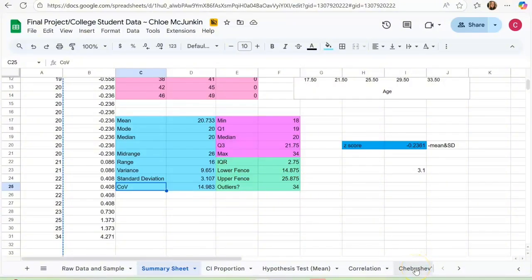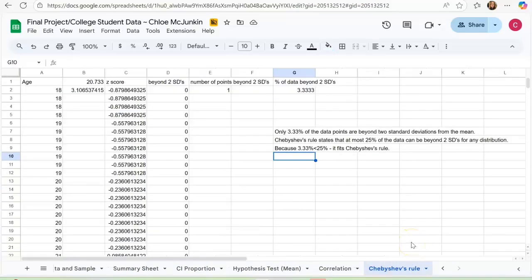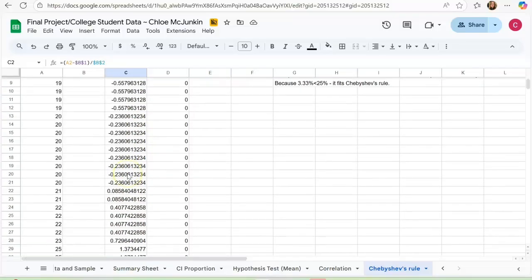And this goes to, I can't say it, Chebyshev's rule. His rule states that at most 25% of a given data set can be beyond 2 standard deviations for any distribution. So what I did is I took the ages, I calculated the mean, and then the standard deviation, and then I found the z-scores. And I like this because you can just drag it down and it'll plug in for all the values.